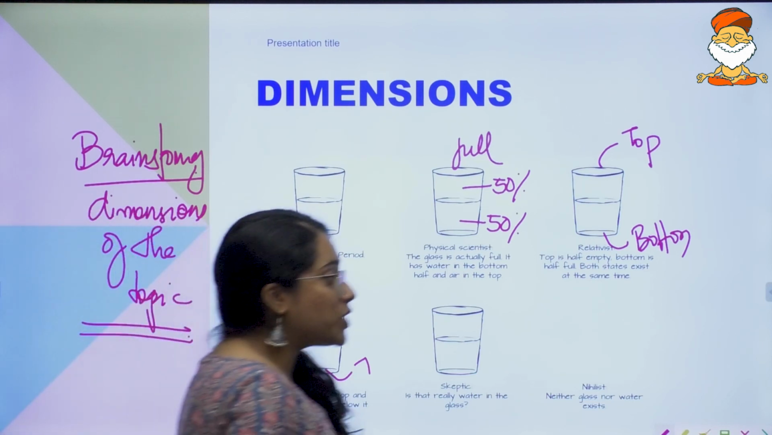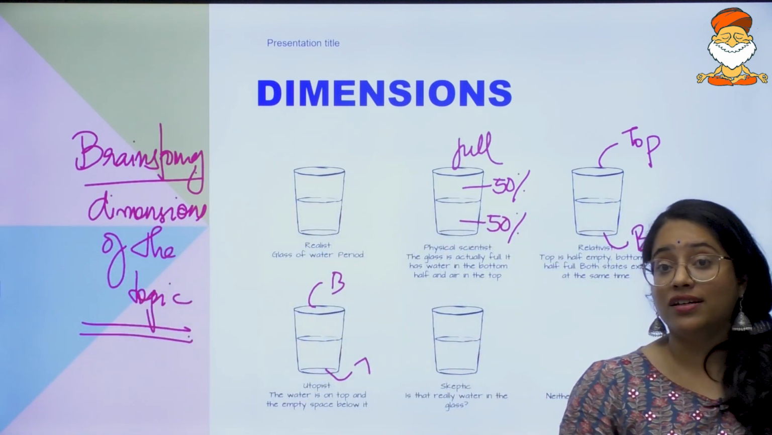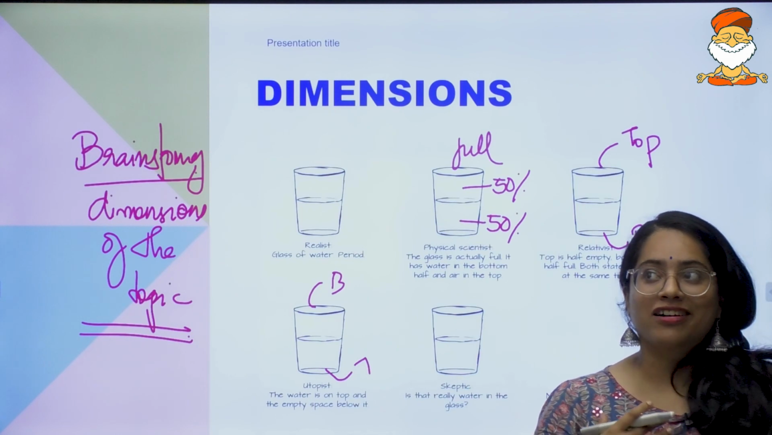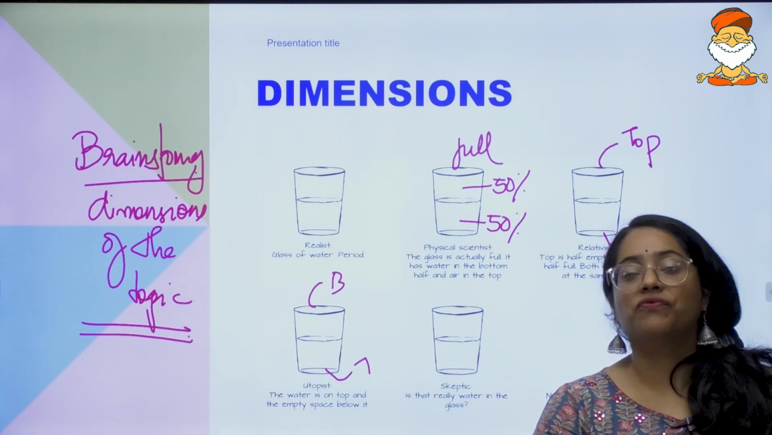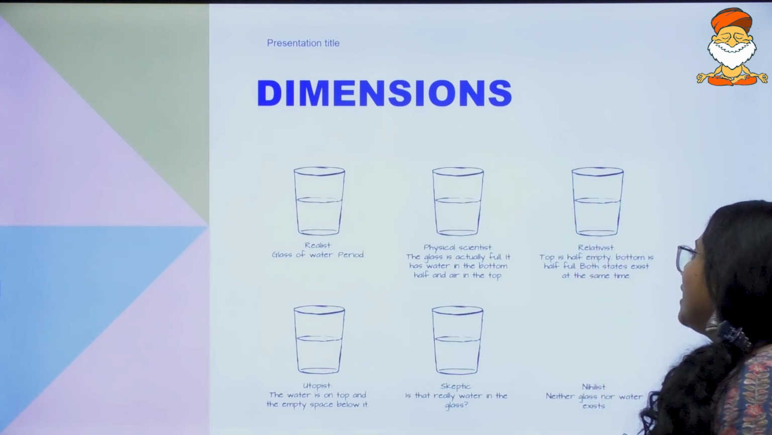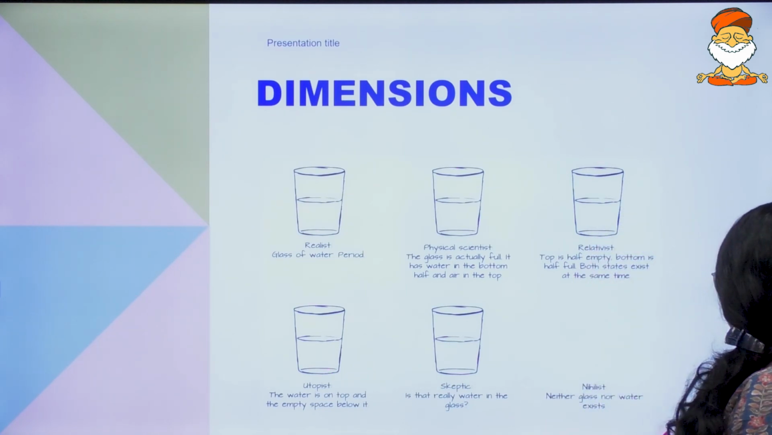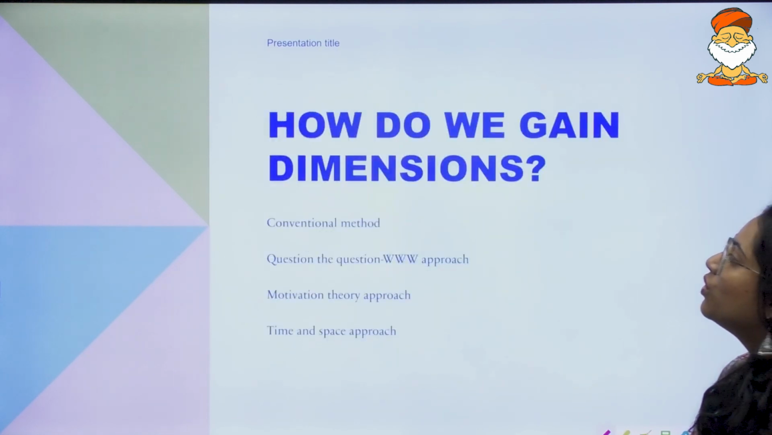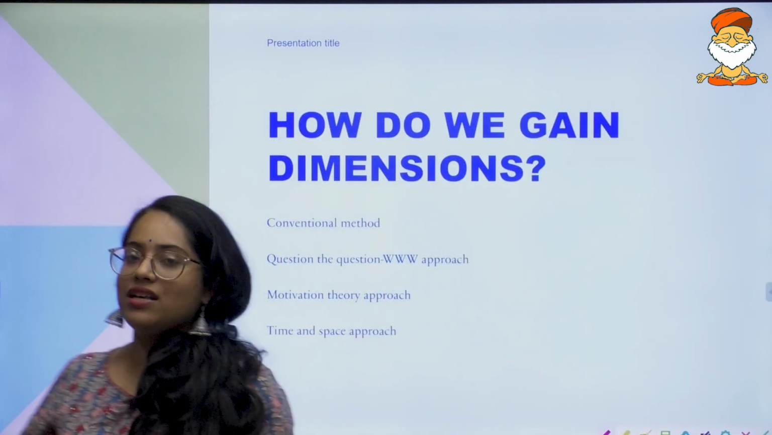Because if that is not there, it becomes quite difficult for us to convince the examiner that we are having all these thoughts in our head. So then comes the next point: how do we gain these dimensions?